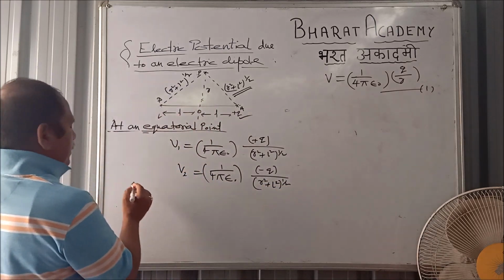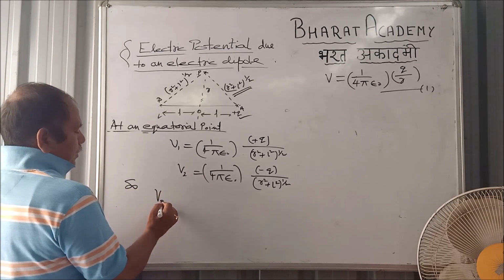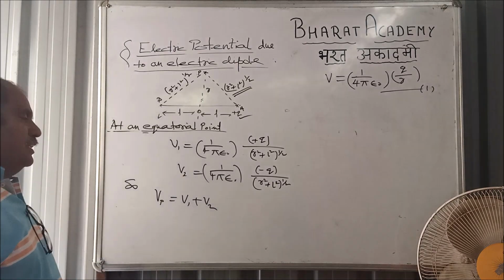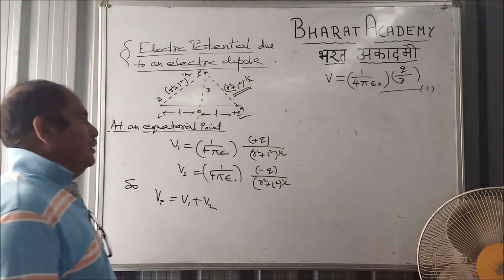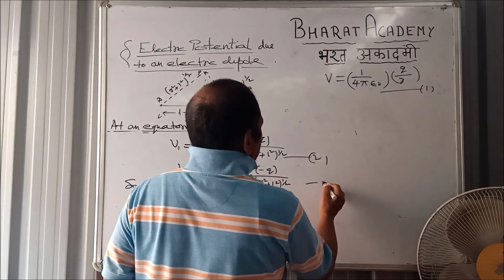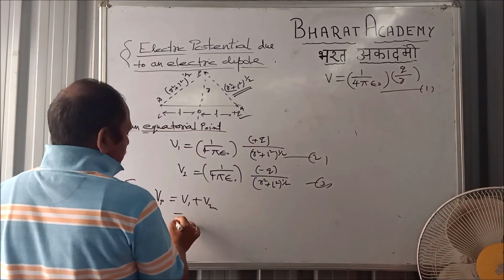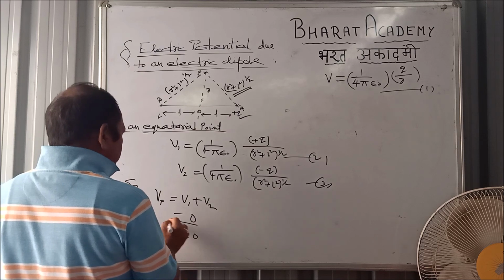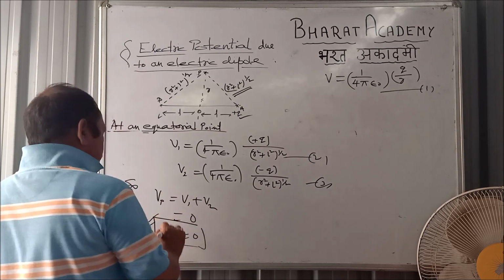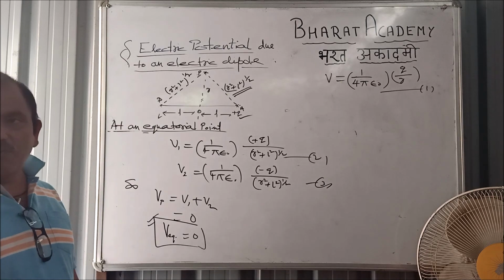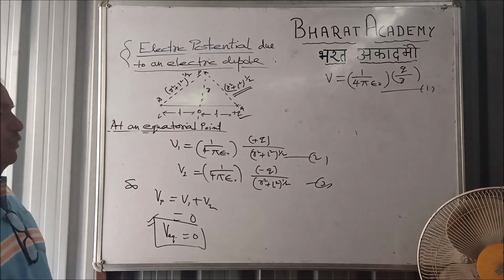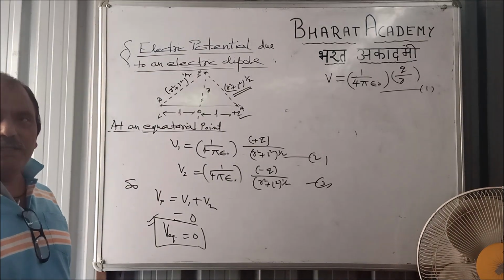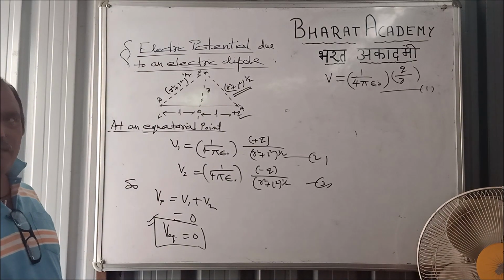So what will be the total potential at P? It will be V1 plus V2. If you check these two values, they are equal and opposite, so it comes out to be 0. The V at an equatorial point is 0. Remember this particular one, most of the time they do ask it as a 1 mark question. What will be the electric potential at an equatorial point? It will be 0.